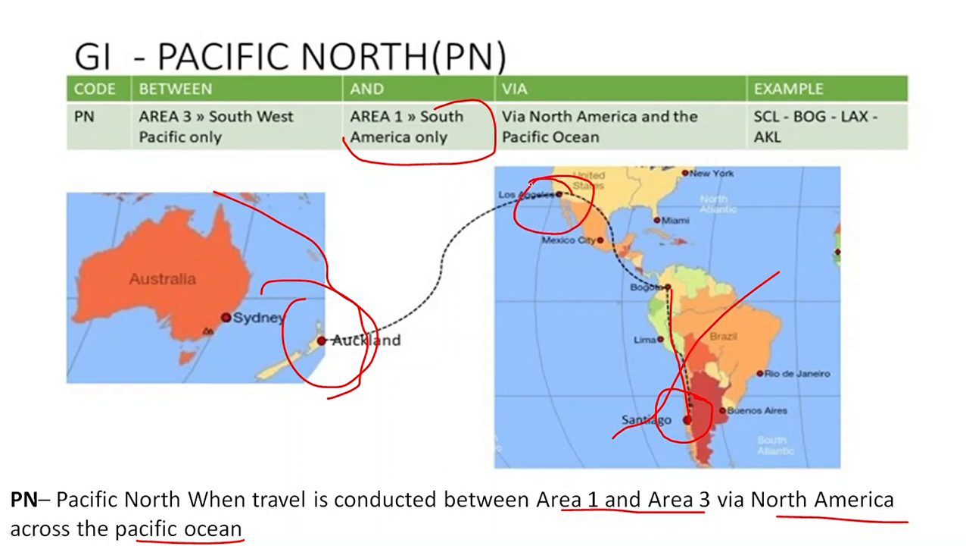Here we have Los Angeles, North America, and the Pacific Ocean. In that case, when a journey is between area 1 South America and area 3 Southwest Pacific by North America and Pacific, then the GI will be North Pacific. The journey is between these two via a point in North America and the Pacific Ocean. So the GI will be Pacific North.